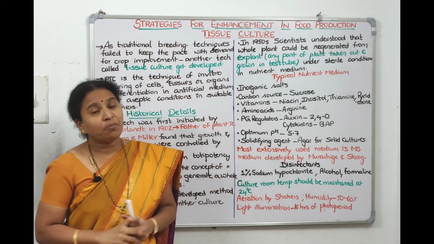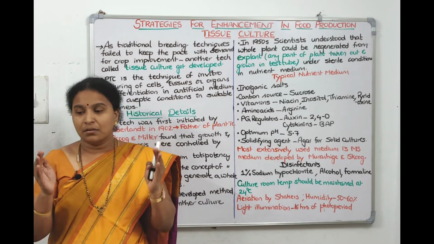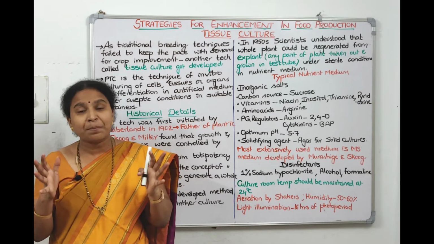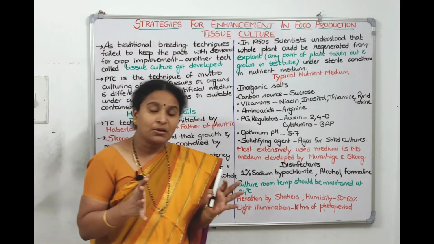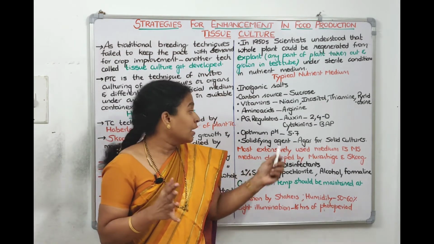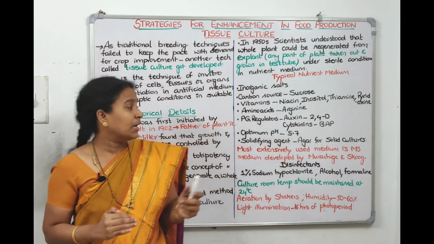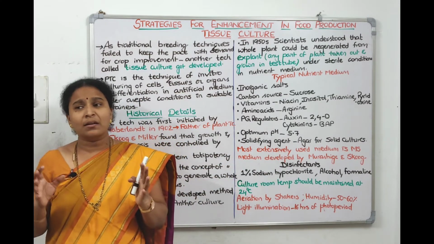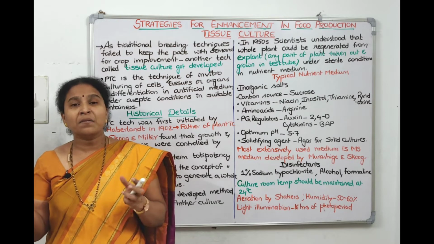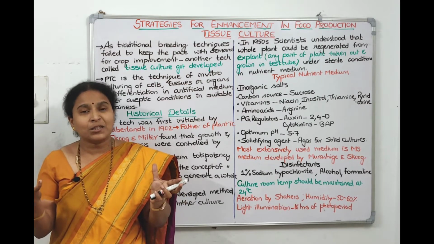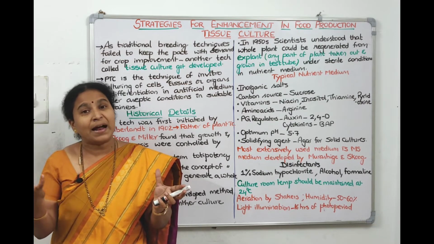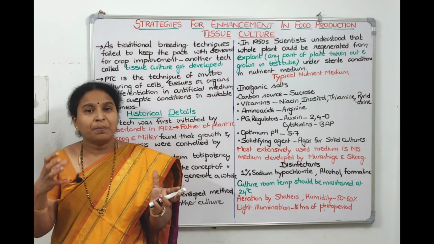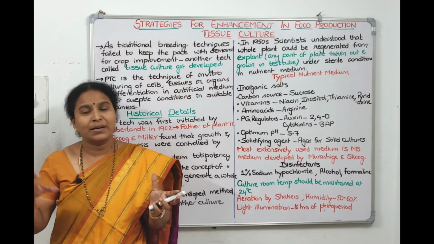The pH we need to maintain, right? Every system requires a particular pH. In tissue culture medium, the pH should be 5.7. You need to maintain it. Then the solidifying agent. There are two types of tissue cultures: a suspension culture and a solid culture. In suspension culture, there is no need to add a solidifying agent, as the tissue will remain suspended.